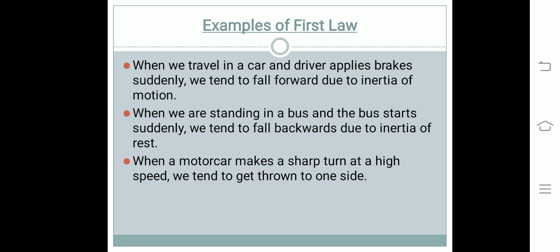This can again be explained on the basis of the law of inertia. We tend to continue in our straight line motion. When an unbalanced force is applied by the engine to change the direction of motion of the car, we slip to one side of the seat due to the inertia of our body. Thus, we can say that a body will remain at rest unless acted upon by an unbalanced force.